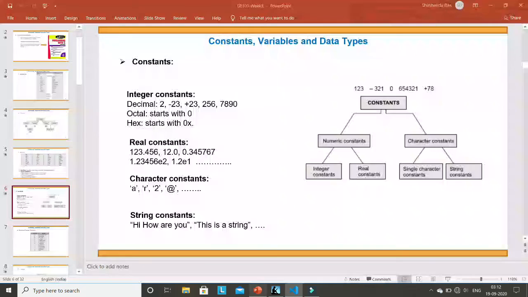So all these things will be discussed again, but the only important part here is to understand what is called a character constant. A character constant is every character written in single quotation marks, and every character constant has a corresponding ASCII value. These you have to remember. And string constant: any string that you want to write is called a string constant.